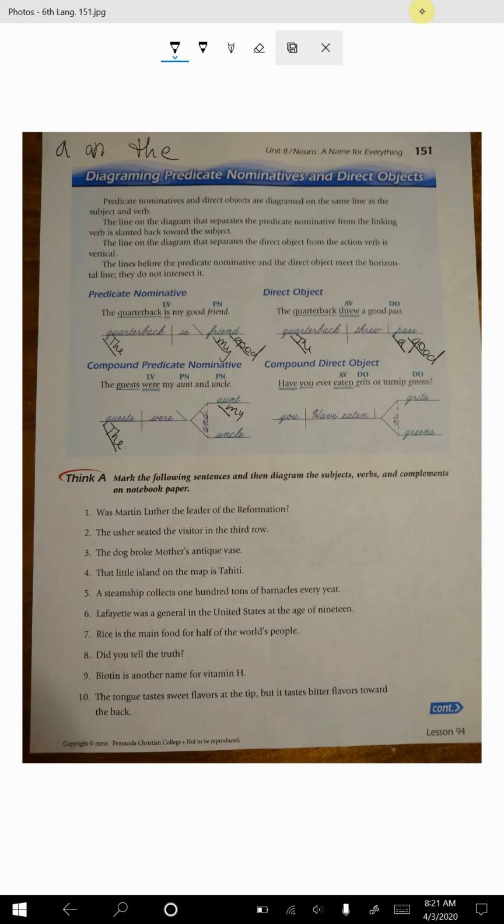You have eaten grits or turnip greens. Now, turnip is also a noun, but here turnip is describing what kind of greens. So sometimes nouns can act like adjectives. Interesting. Okay. All right. We're going to do Think A together.